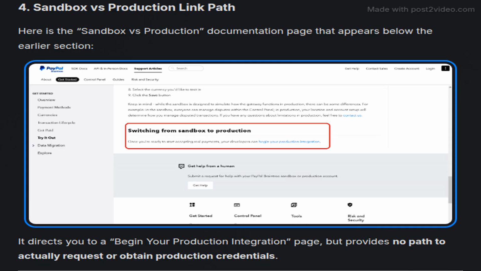This section features a screenshot of the Sandbox versus production documentation, which offers guidance but ultimately fails to provide a clear method to obtain production credentials.